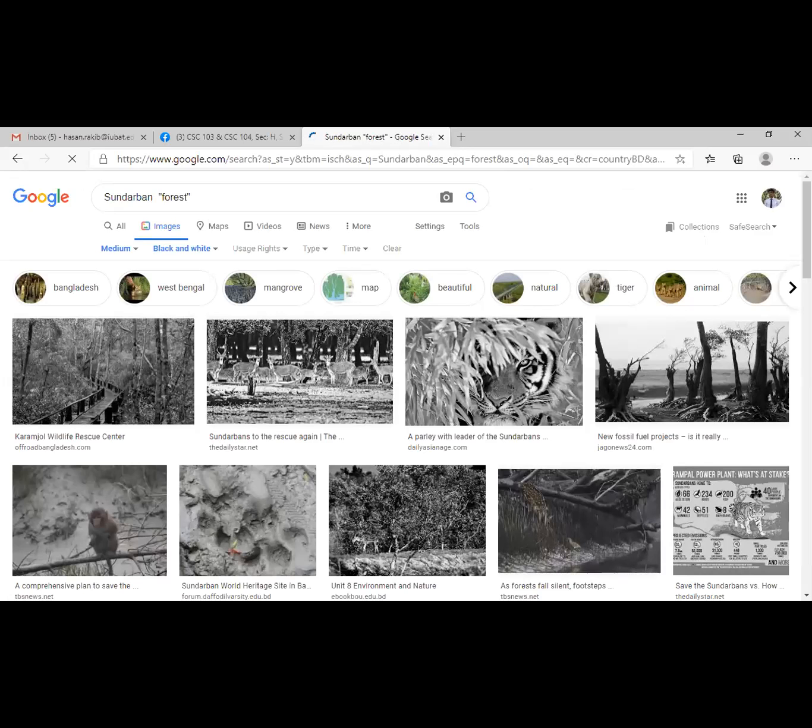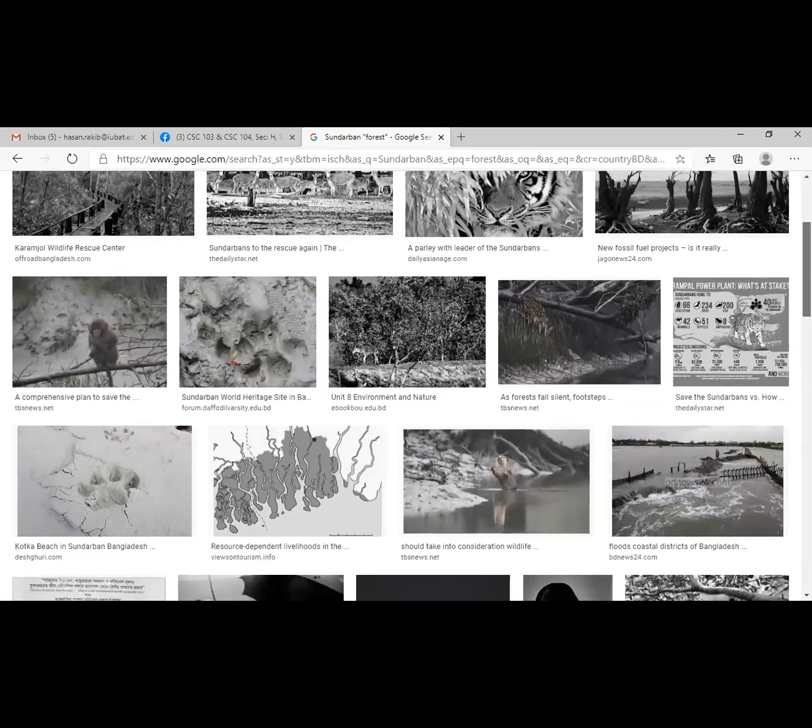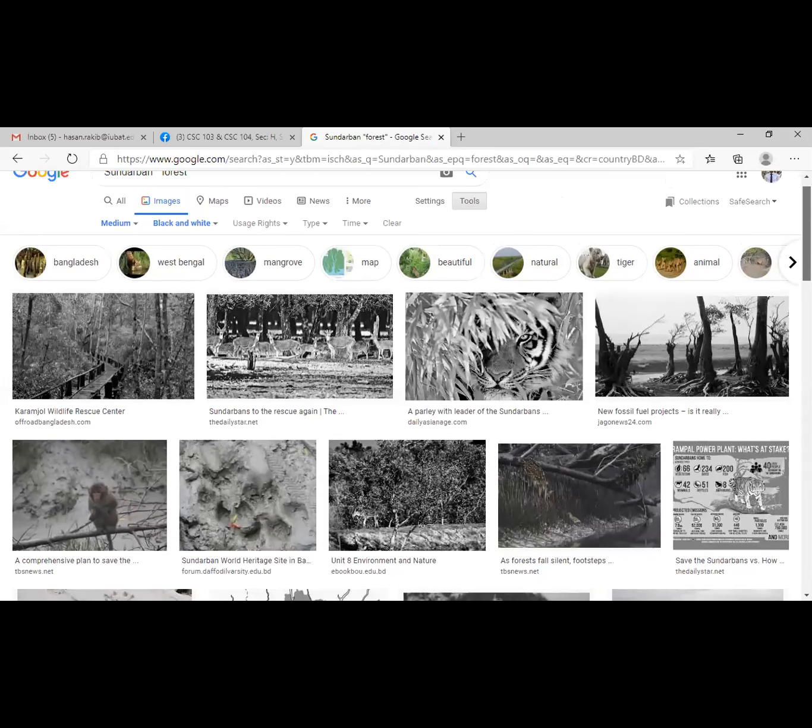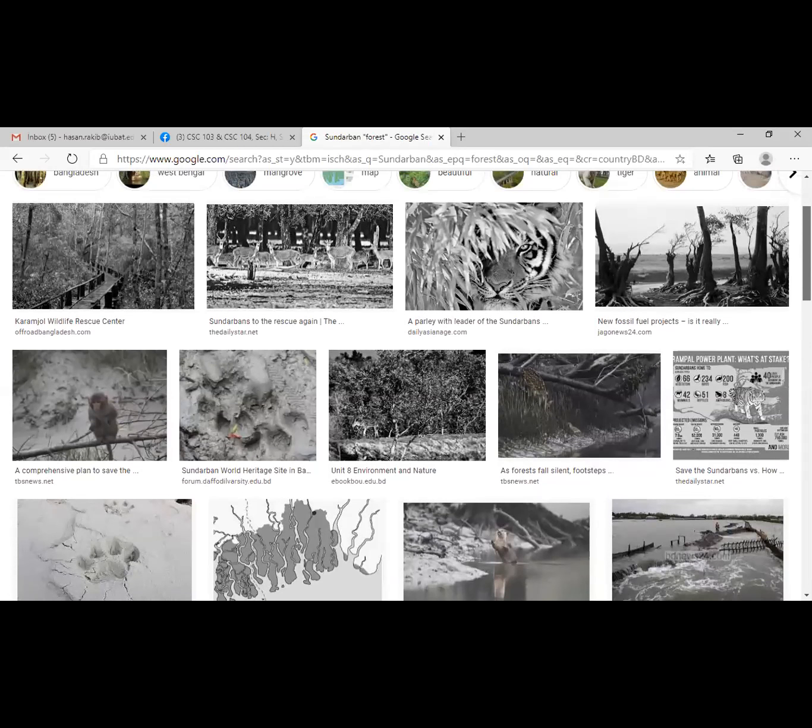it is going to show me the images of Sundarban. But as I used some filters and selected some specific criteria, it is showing only black and white images, and these pictures are only from the Bangladesh part. Is it okay? Do you understand how we can do advanced search, both text and image? Yes, sir.